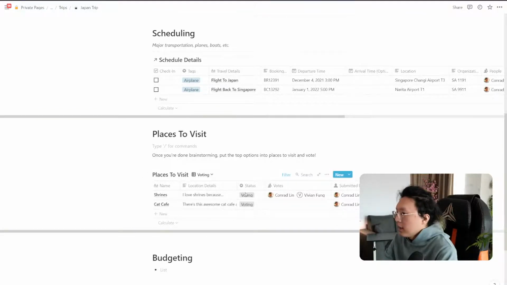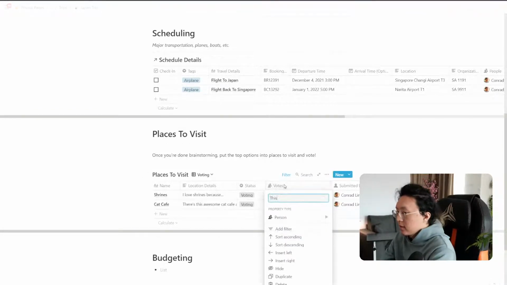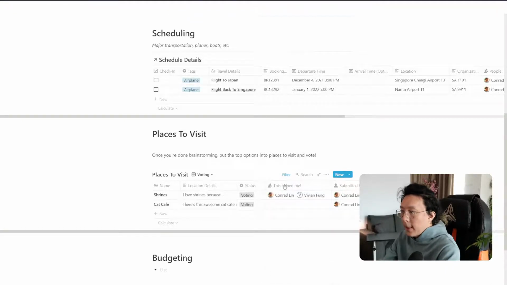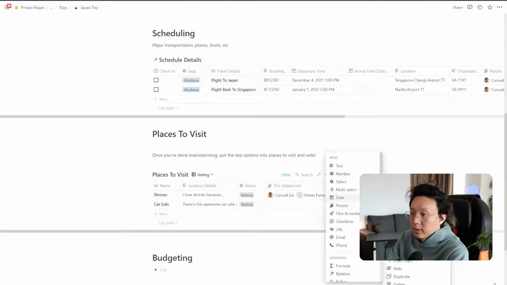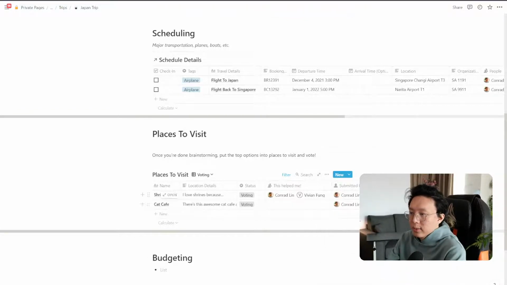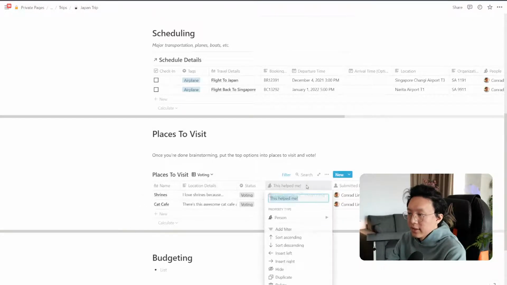So let's just put this. I'm just gonna make a new formula here, and you guys don't have to worry too much about learning this formula. I'm just going to paste it for you and you can just use it for yourself. But basically this formula will help us keep track or calculate all the different votes that are in there.